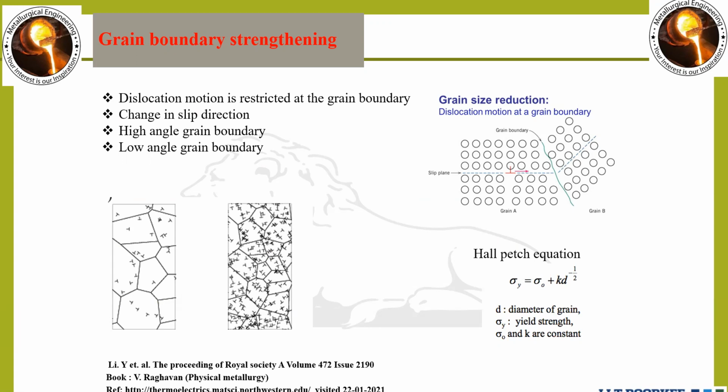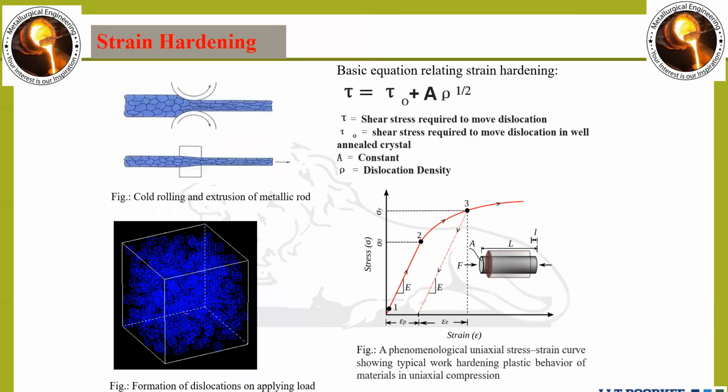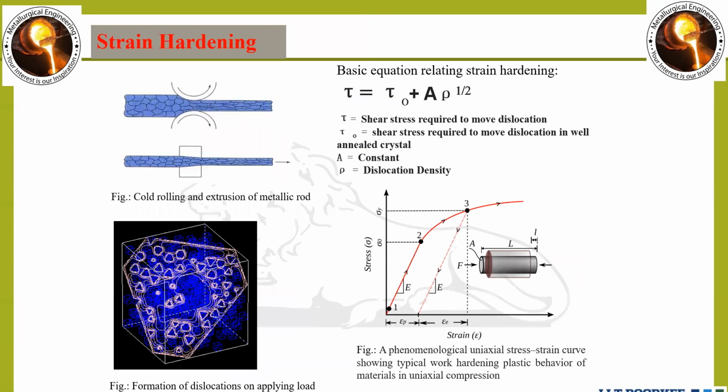Further we will see strain hardening. In case of strain hardening, what exactly do we do? Let's try to understand the mechanism. We do some cold working, like here cold rolling and extrusion, which you can see in this figure. So what is happening after doing cold rolling or extrusion? The dislocation density is increasing. Due to the increase in dislocation density, what is happening? We will understand from this diagram.